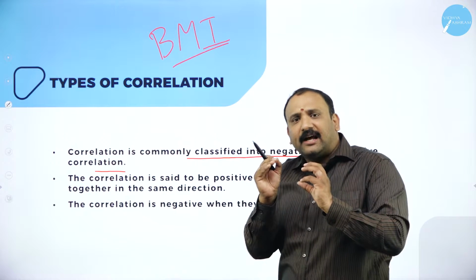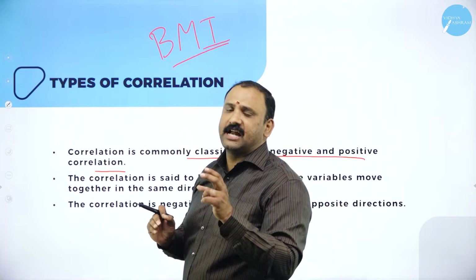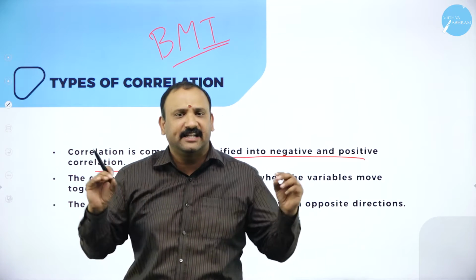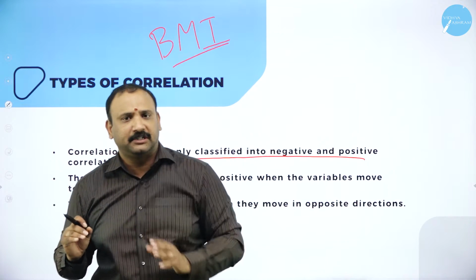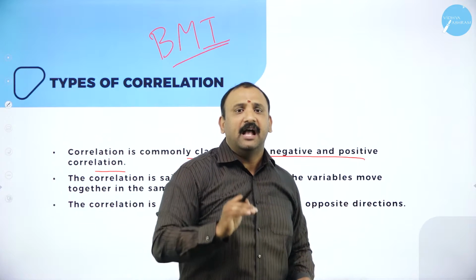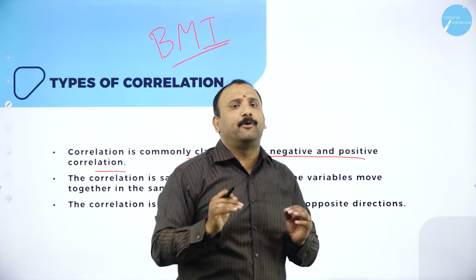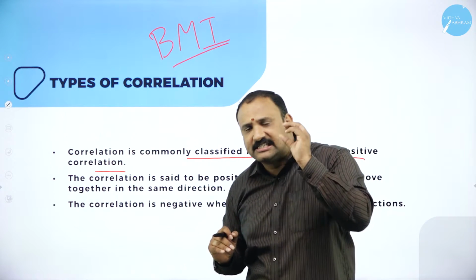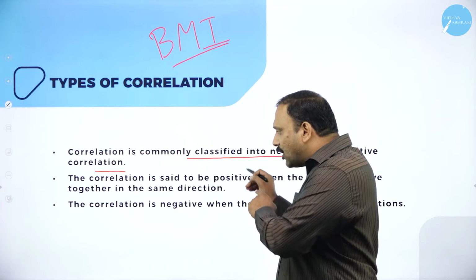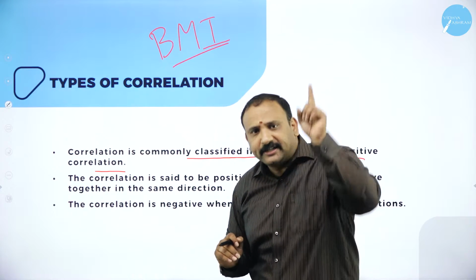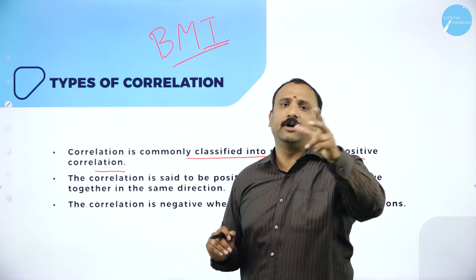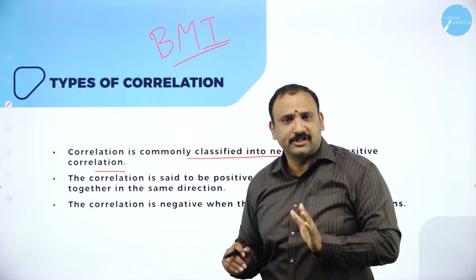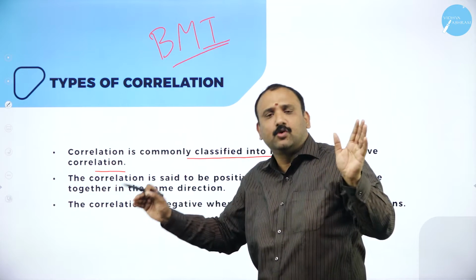Now, this has a relationship which you need to understand. For example, if the height and weight are exactly matching, in the same line, then it is on the positive side. If the height is shorter and the weight is more, that means you are supposed to be overweight. Why is this example being brought to you? Because of the correlation. When the height is more and weight is less, it automatically has its own relationship. It is on the negative side, because height is going towards a positive, weight is going towards a negative side.